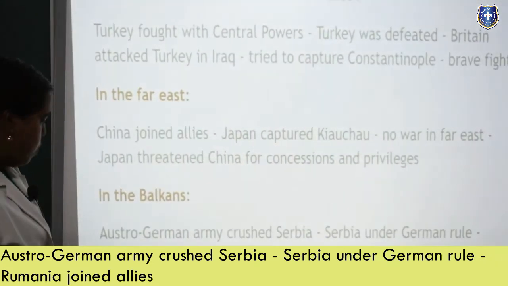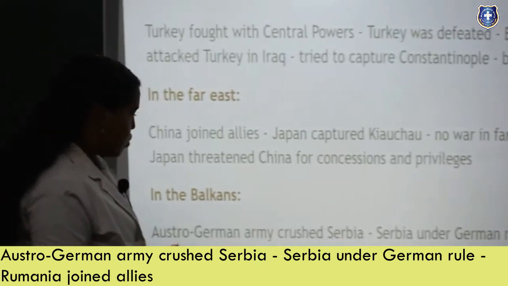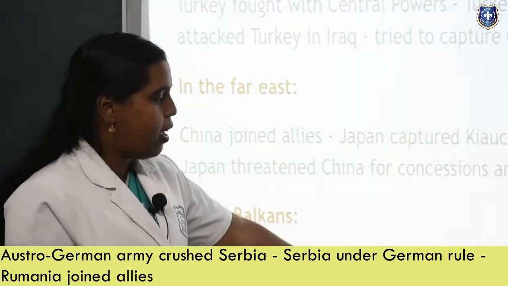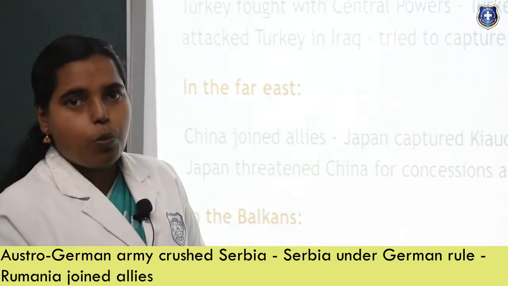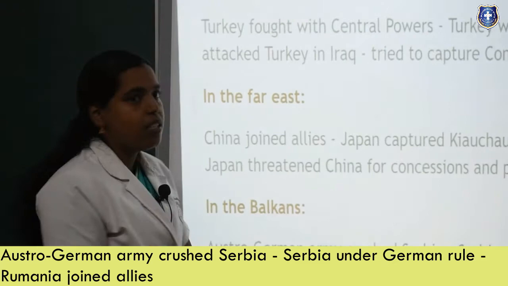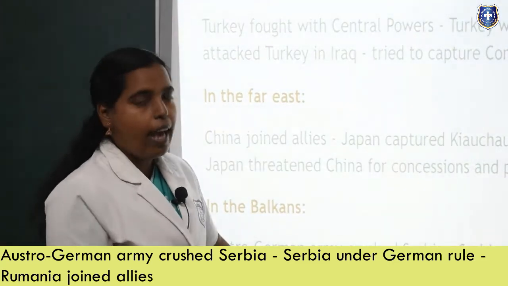Serbia under German rule. Romania joined the Allies. The Austro-German army went against Serbia, and Serbia came under the control of Germany. But Romania is newly joining the Allies group.